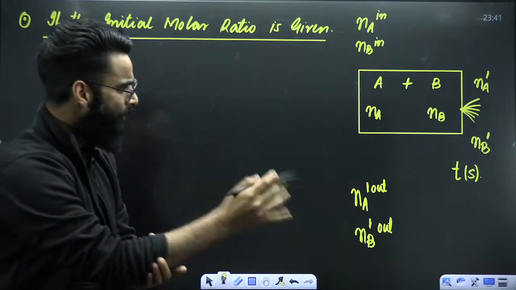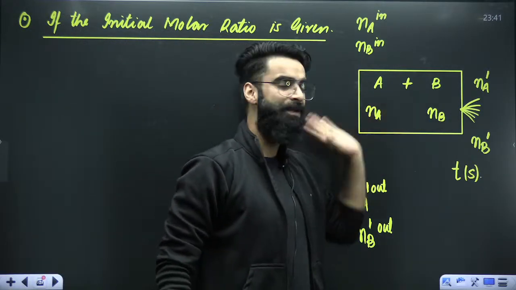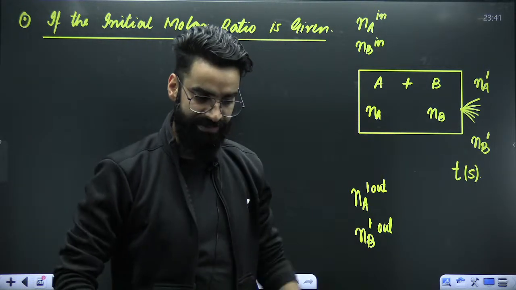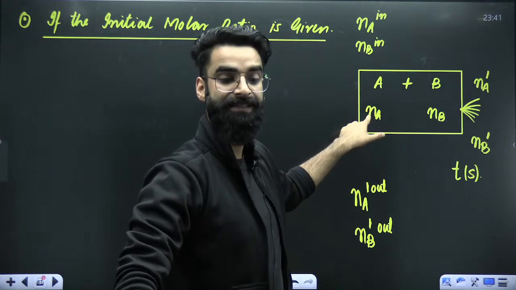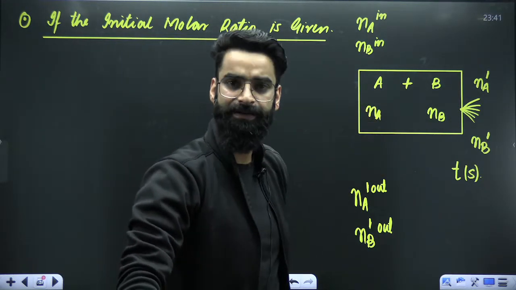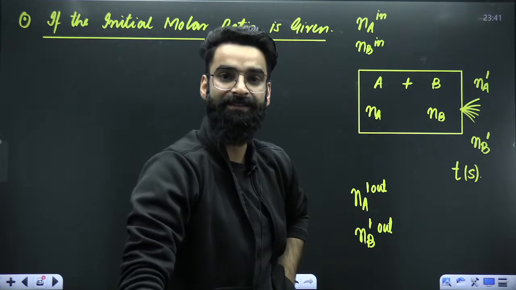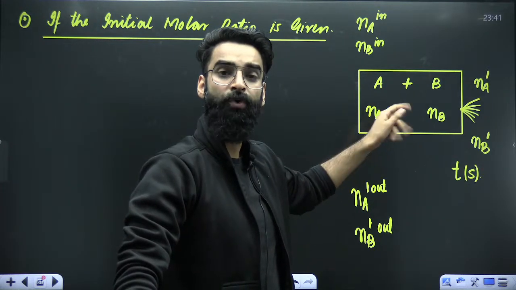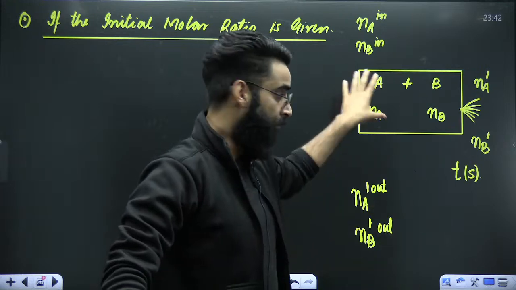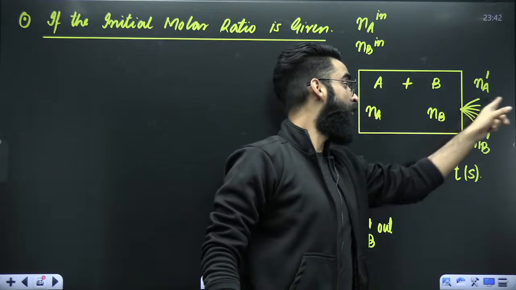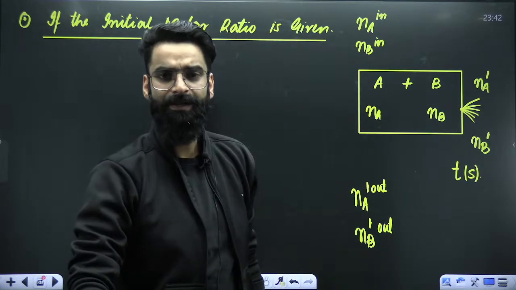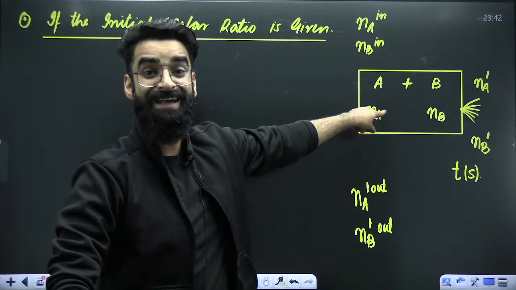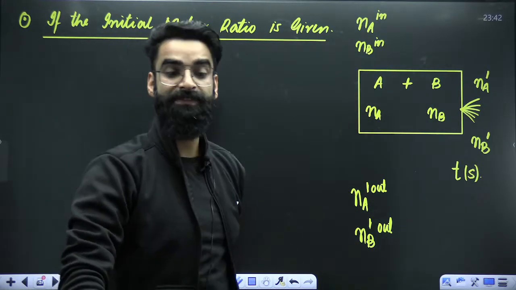Now, dear students, imagine one thing. Since there are two gases, A and B, in the container, moles of A in the container is Na, moles of B in the container is Nb. Now use common sense. Imagine more moles of A are there in the container. If there are more moles of A in the container, can I say there will be more molecules of A in the container? If there are more molecules of A in the container, can I say more molecules of A will leave from the hole? Can I say rate of effusion of A will be more? More the moles of the gas inside the container, more will be the rate of effusion of that gas.